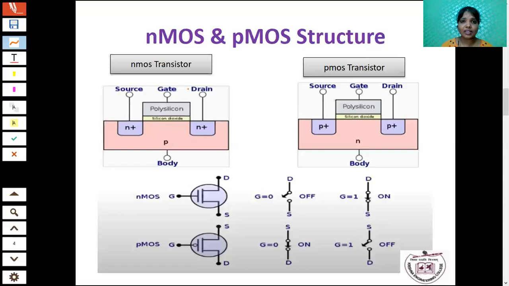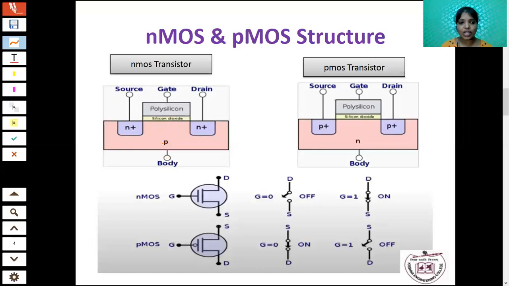Already in electronic devices, you have studied the terminals of a FET. There are generally three terminals, that is gate, drain, source. The MOS transistor has another terminal that is called the body or bulk. Okay. So generally we use only the three terminals, that is source, gate and drain. So in the NMOS transistor, the body is nothing but the P substrate.